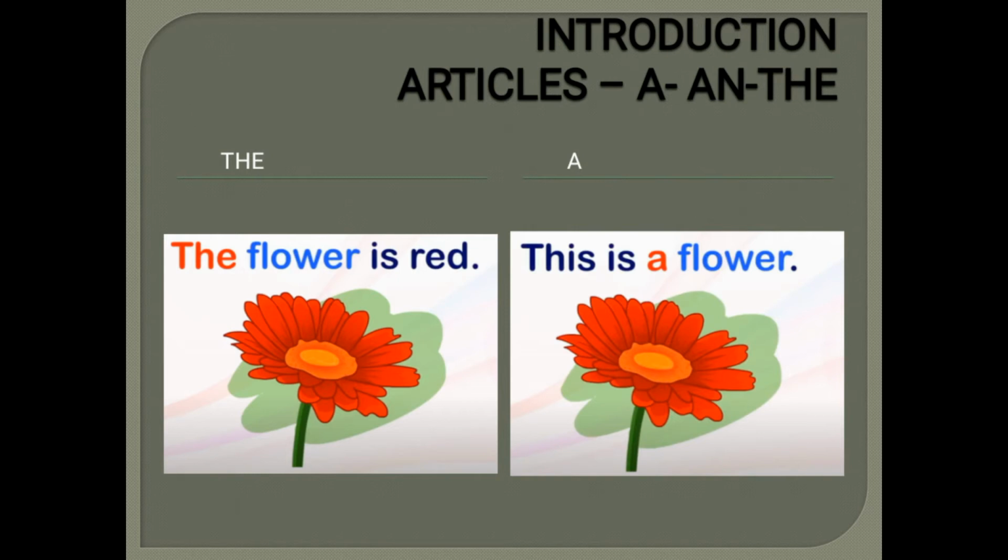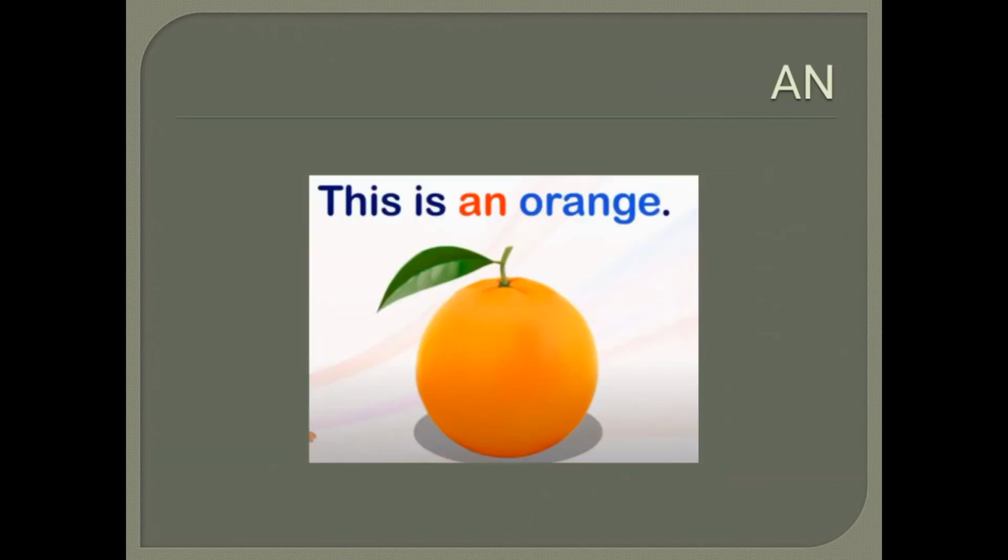First is introduction. What are articles? Articles are nothing but these three words, that is, a, an, and the. So, I have given few sentences here with articles. We'll see what the sentences are. The flower is red. I have used the as the article here. Next sentence, this is a flower. A is said to be the article. And the third sentence is, this is an orange. An is said to be one of the articles.